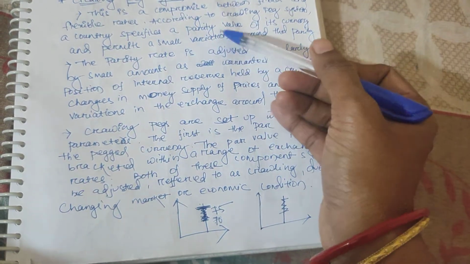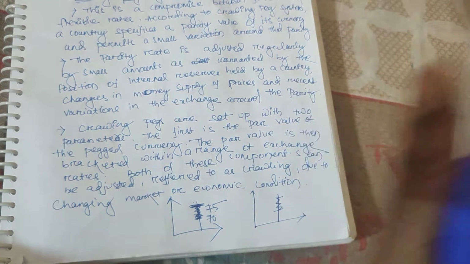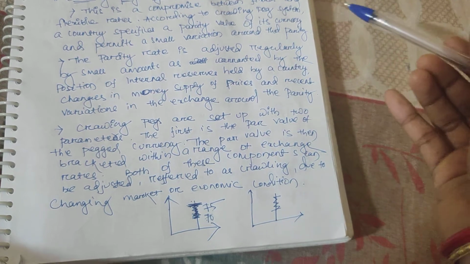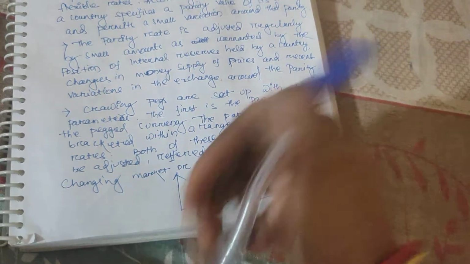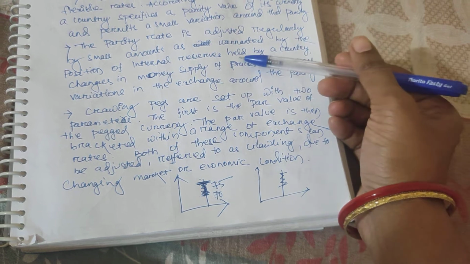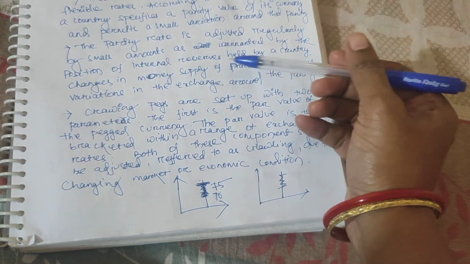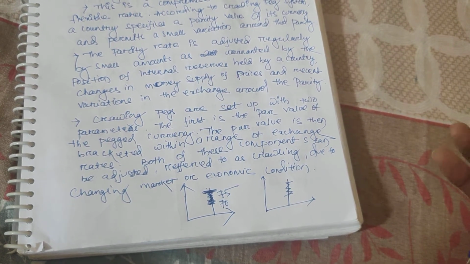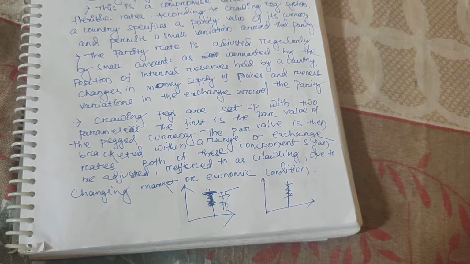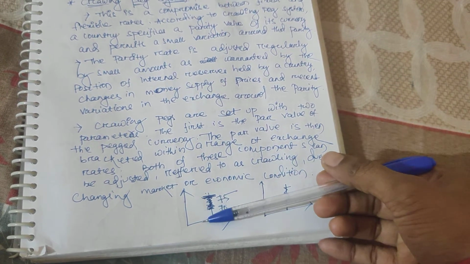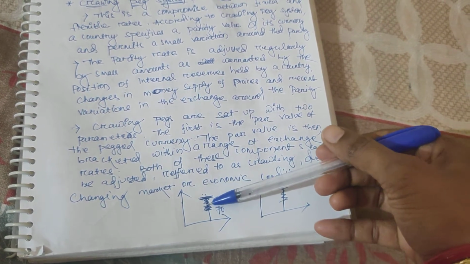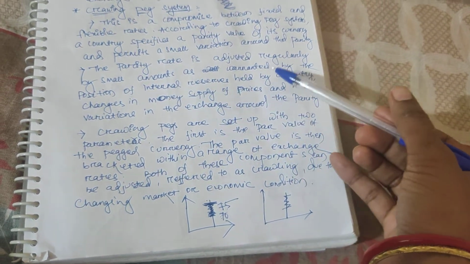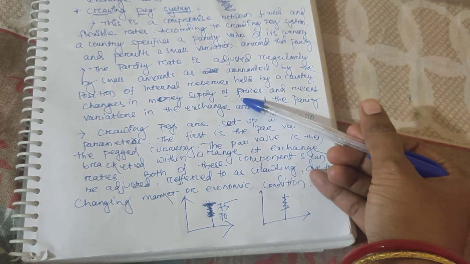Here a country specifies a parity value. 75 is the parity value. So the currency is permitted a small variation around that parity. The parity rate is adjusted regularly by small amounts as warranted by the position of international reserves. How much international reserve is held by a country? According to that, and changes in the money supply and prices, there is a variation in the exchange rate around the parity. What changes will happen depends on the exchange reserves and the money supply and prices.